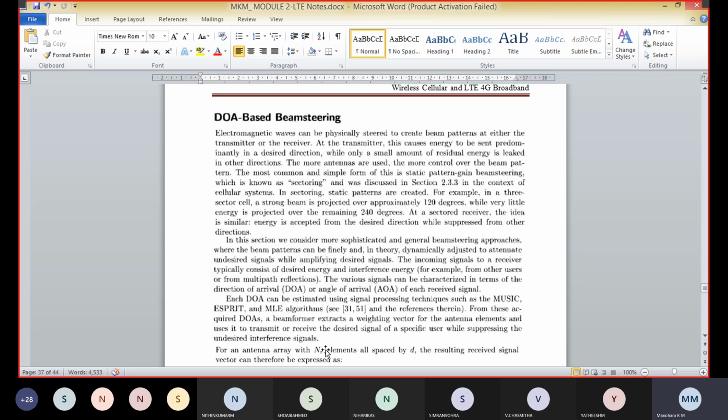For example, in a three-sector cell, a strong beam is projected over approximately 120 degrees, while very little energy is projected over the remaining 240 degrees. At a sectored receiver, the idea is similar. The energy is accepted from the desired direction while suppressed from other directions.